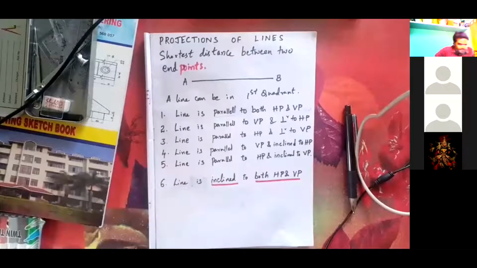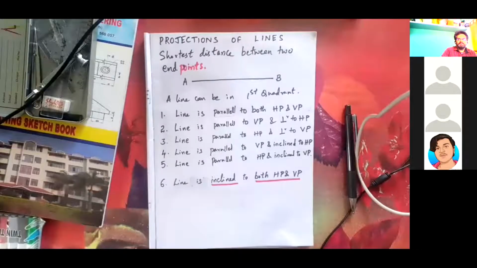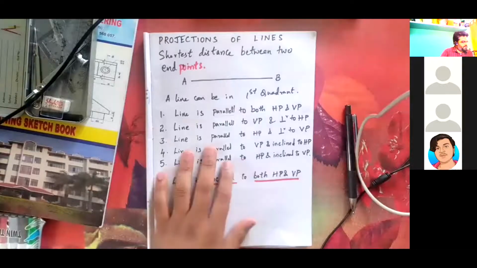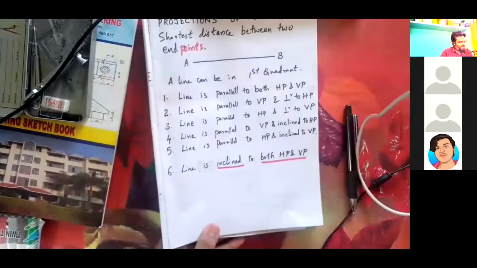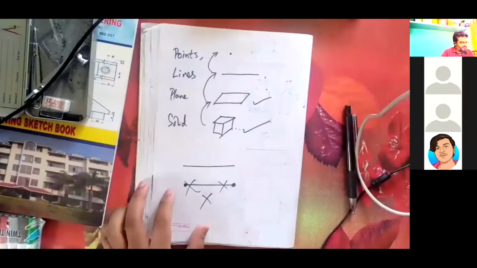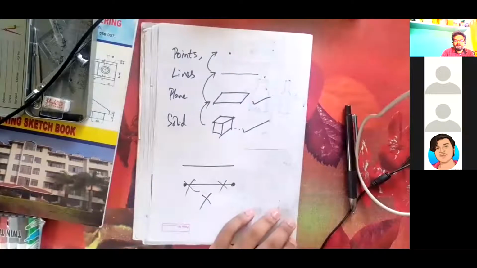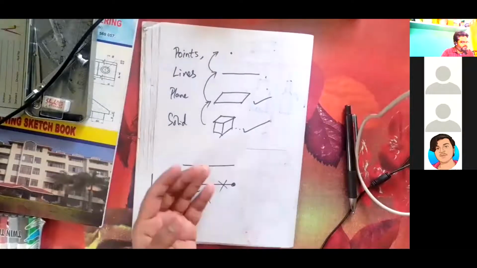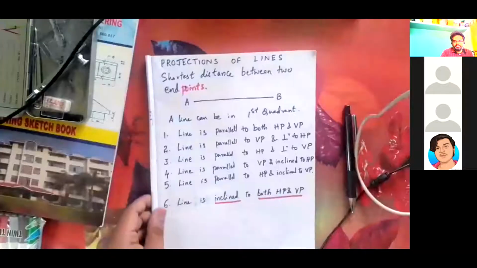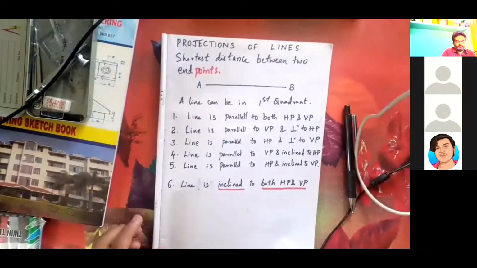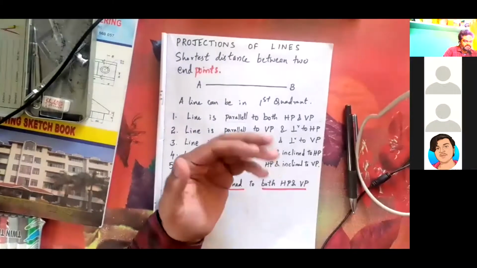We started with projections of lines in the previous class. So what we concluded from points is that a point was a dimensionless object, an impression without dimension, and wherever the front view lies, below that only the top view will lie at the same projection line where it projects to the other plane of projection.